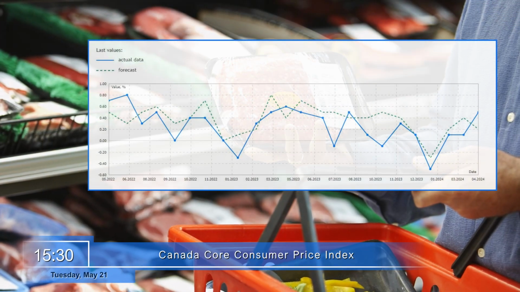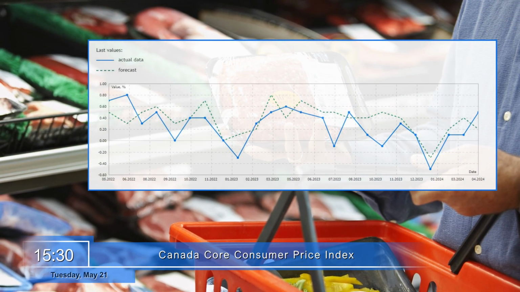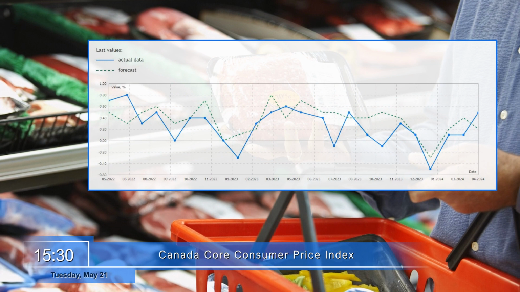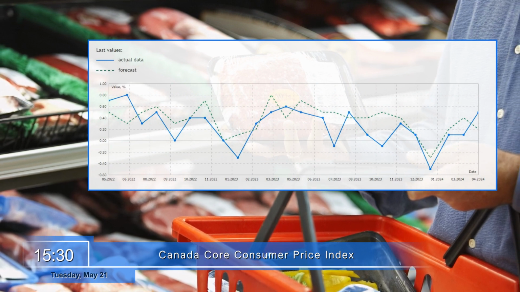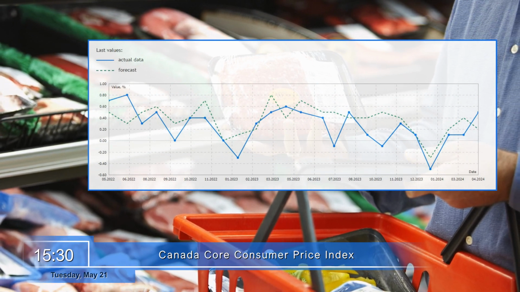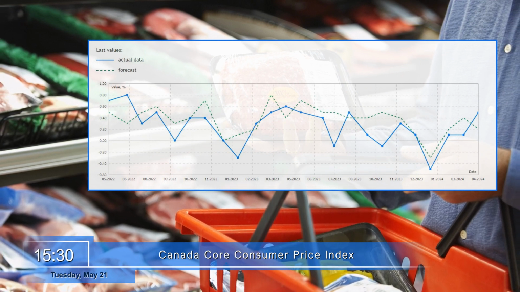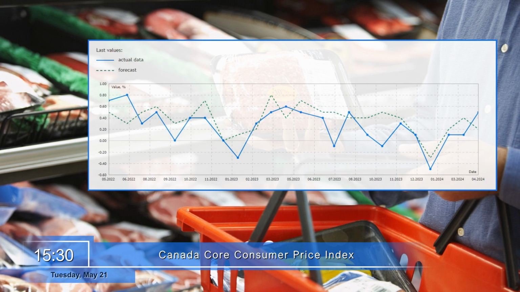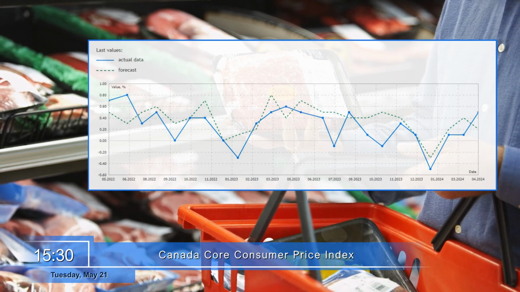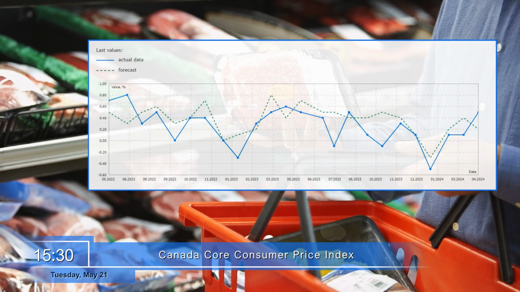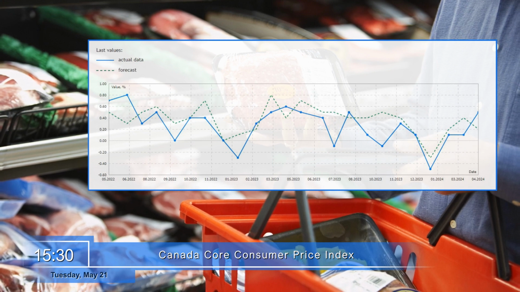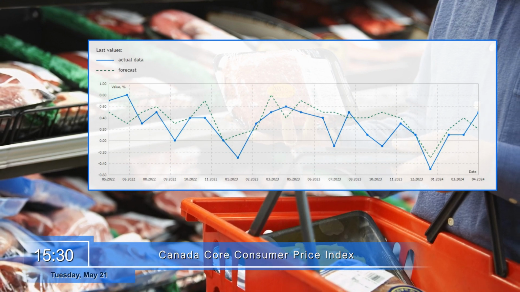Also on Tuesday, Canada will release the Core Consumer Price Index at 15:30. This index, which reflects the change in the cost of a fixed basket of goods and services in the reporting month compared to the previous month, is a key indicator from the perspective of consumers. It's important to note that due to its high volatility, food and energy are excluded from the calculation. The growth of this index can potentially have a positive impact on the quotes of the Canadian dollar.